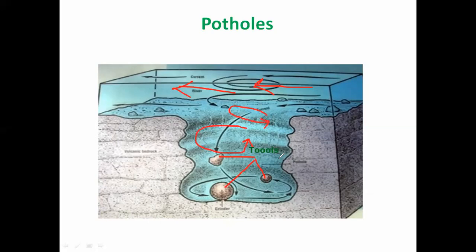Now, due to the circular direction of water, the tools which are present at the bottom of the river, those rock particles, are also moving in a circular direction along with the water. If these rock particles have sharp edges, not perfectly rounded, here I have marked the tool which has sharp edges. Such sharp rock particles or tools erode all the sides and the bottom.